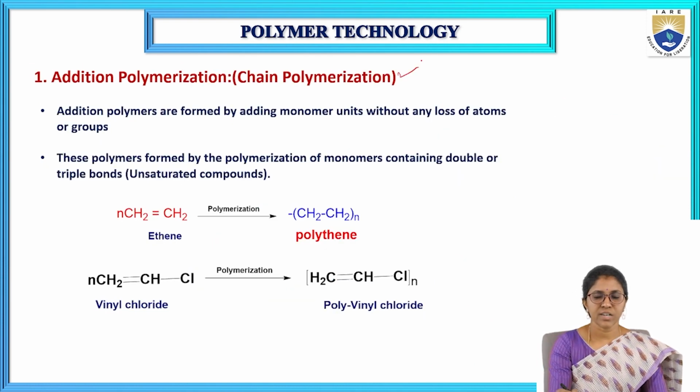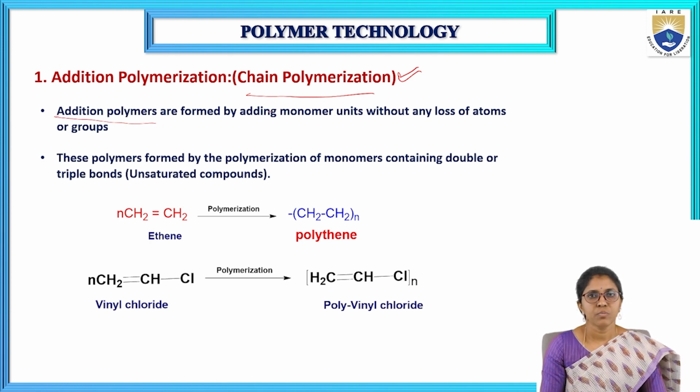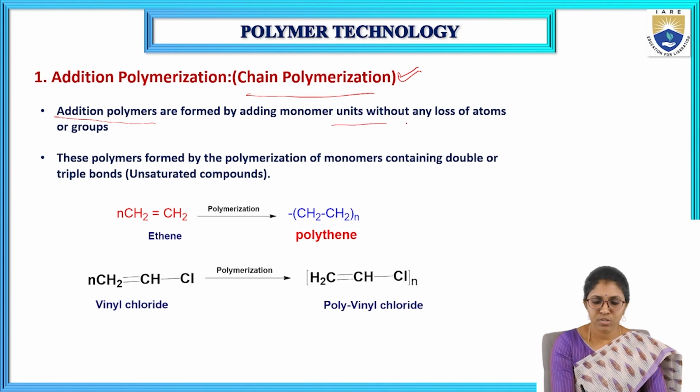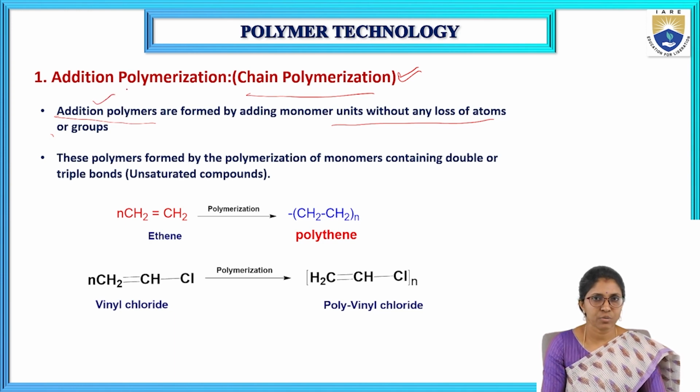So this is also called chain polymerization. In addition polymerization, polymers are formed by adding monomer units without any loss of atoms or groups. Here, monomers are added to each other and we form addition polymers.